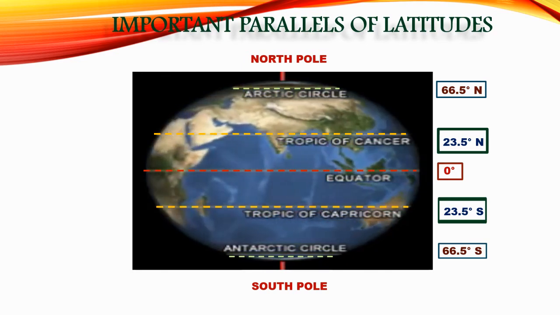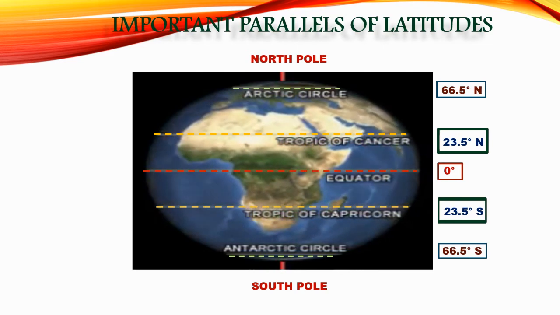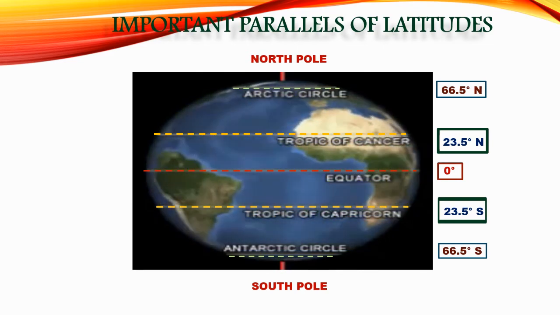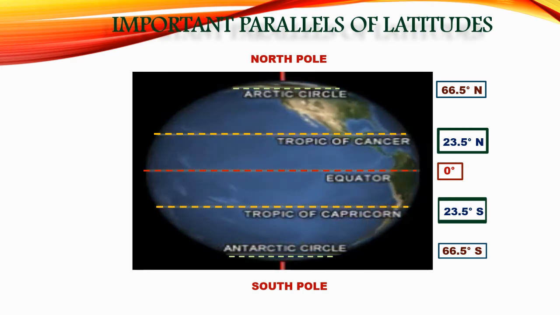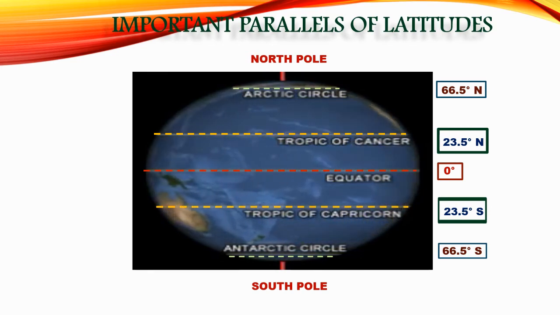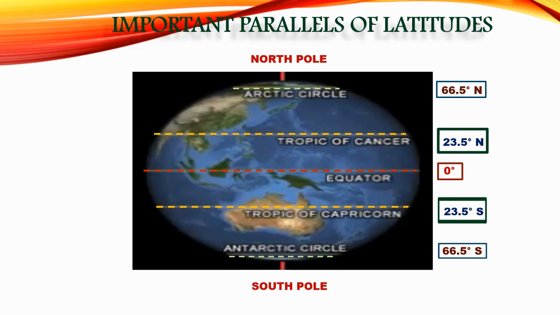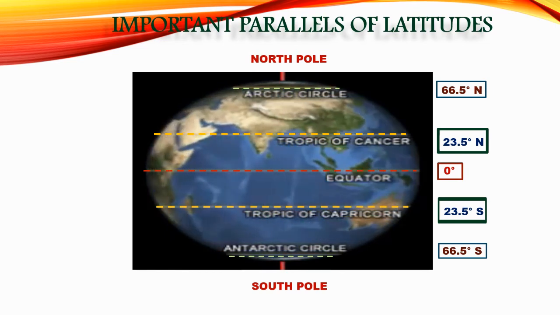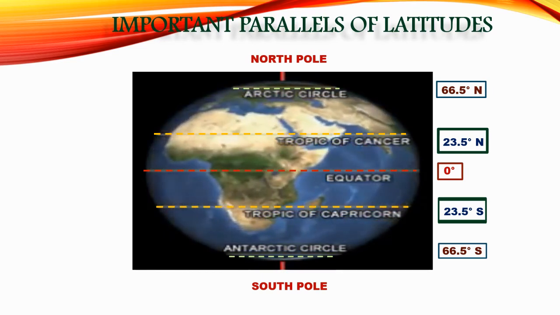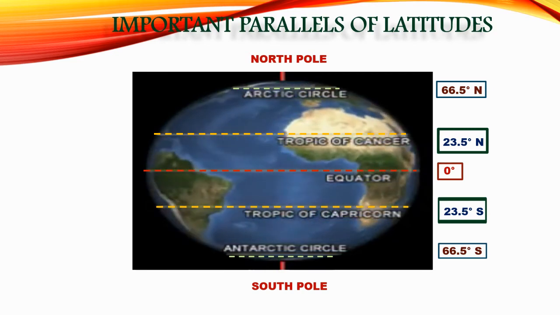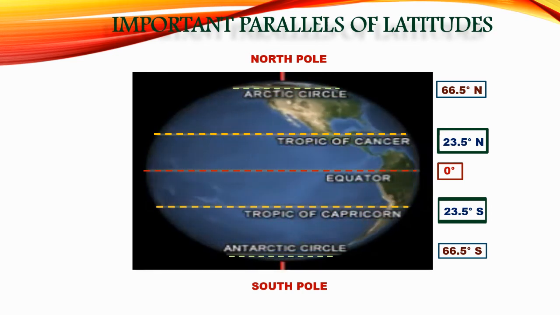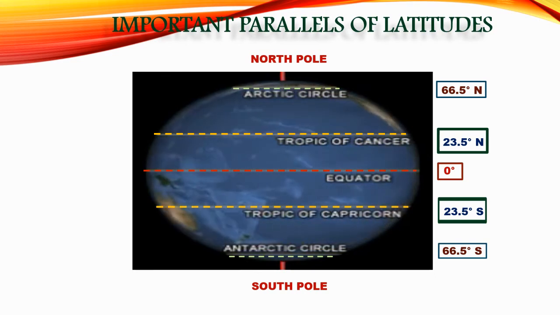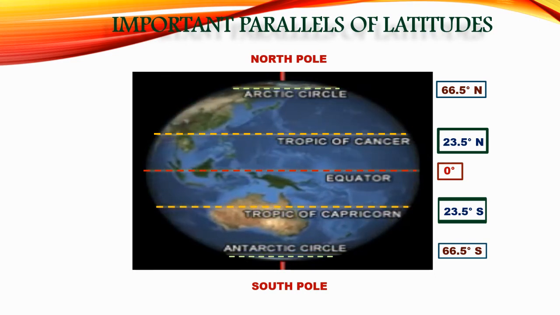The north and south ends of the Earth's axis appear as points. These are called North Pole and South Pole. So students, the equator, Tropic of Cancer, Tropic of Capricorn, Arctic Circle and Antarctic Circle, all these are important parallels of latitude on the earth.